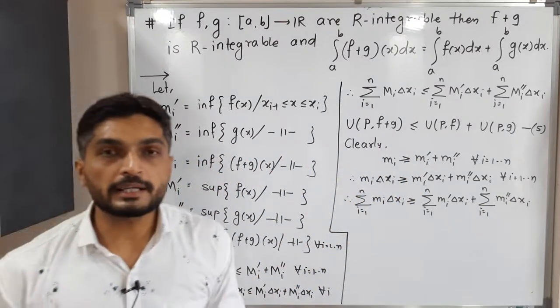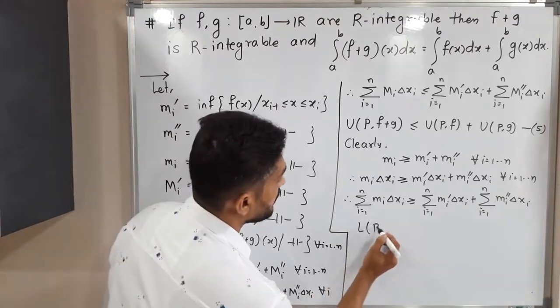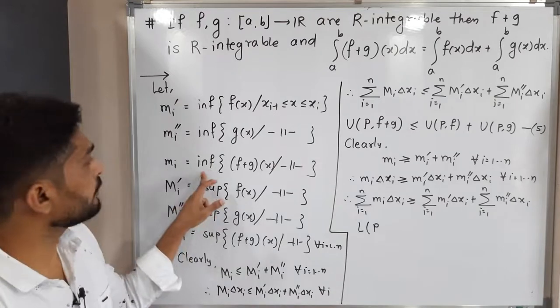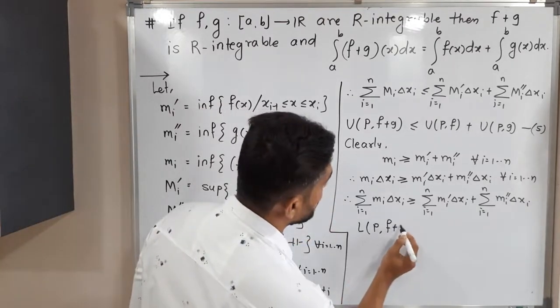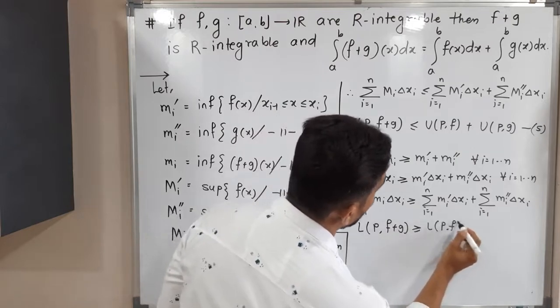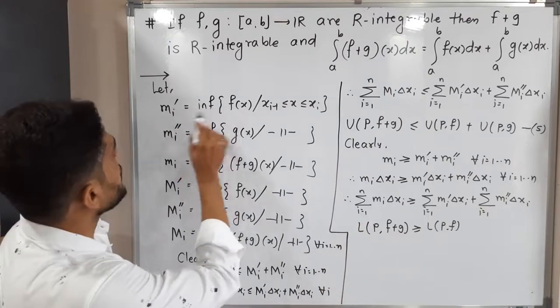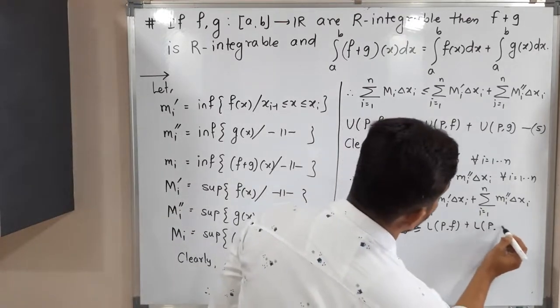Summation small mi delta xi means lower sum, so I should write L(P, f+g), because small mi means infimum of f plus g. That means we will have the lower sum of f plus g. Similarly, this is the lower sum of f, L(P, f), since mi dash stands for infimum of f. And this is similarly the lower sum of g, right?